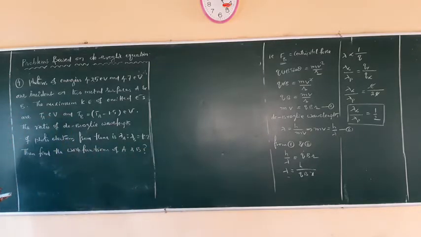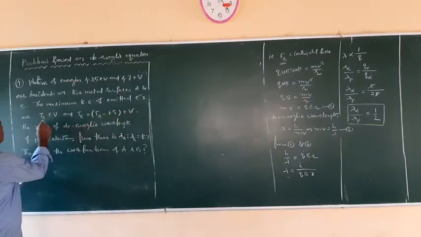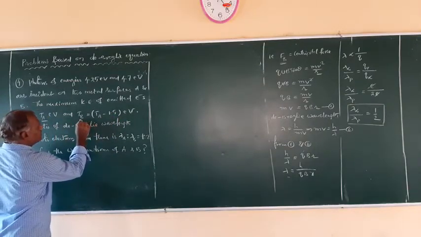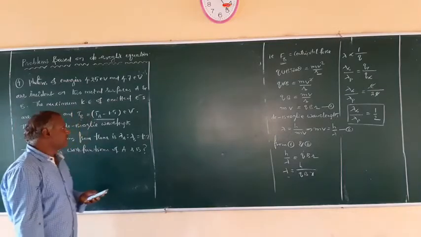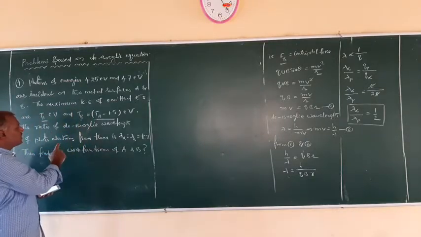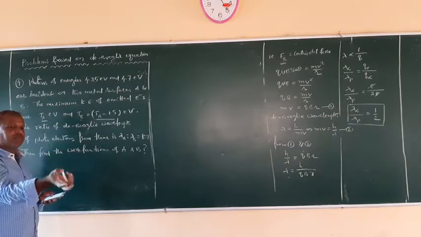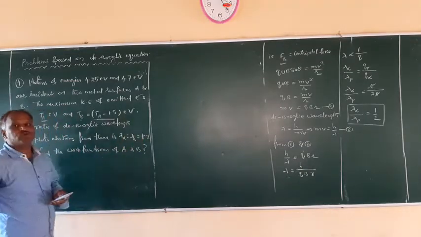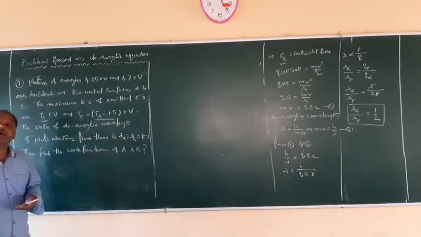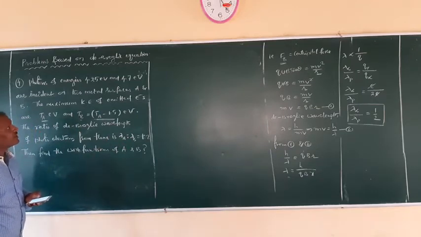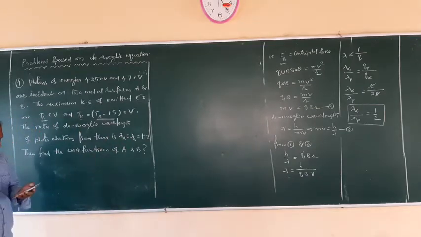The maximum kinetic energy is given. For A it is Ta, and for B it is Tb, which is given as Ta minus 1.5 electron volts. That is the maximum kinetic energy for the second metal B. Also given is the ratio of the de Broglie wavelengths of the photoelectrons emitted from both metals A and B, in the ratio of 1:2. So kinetic energy values and de Broglie wavelength ratios are given, and we are asked to find the work function for both.